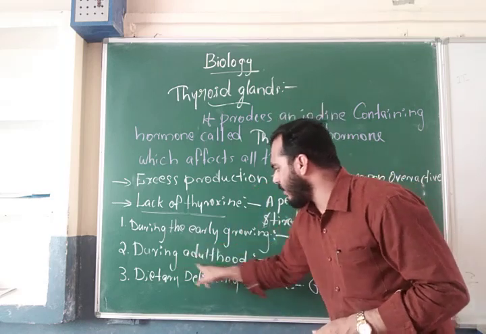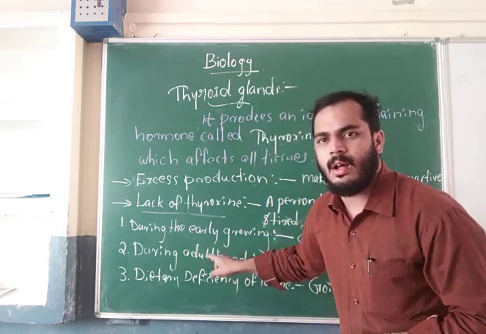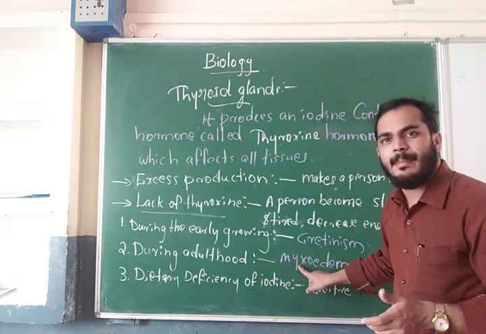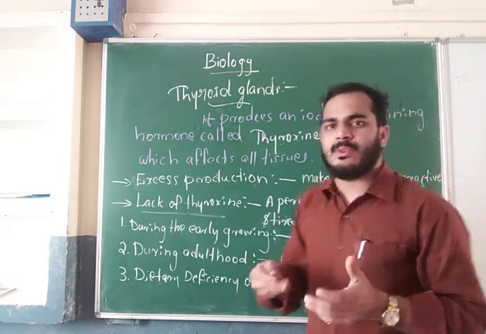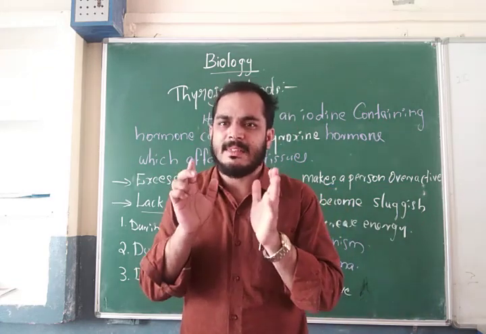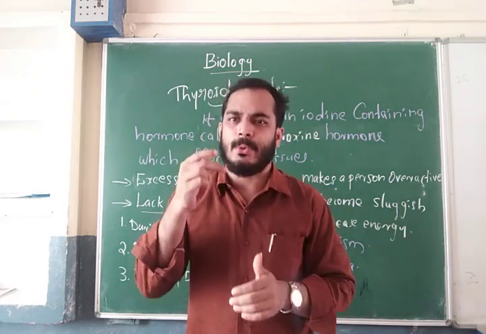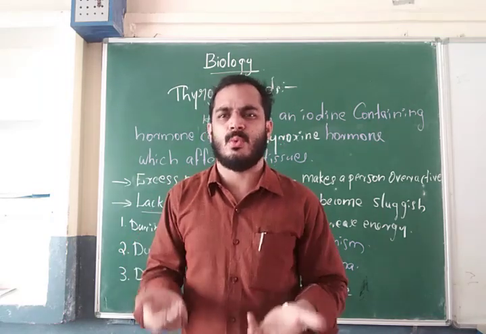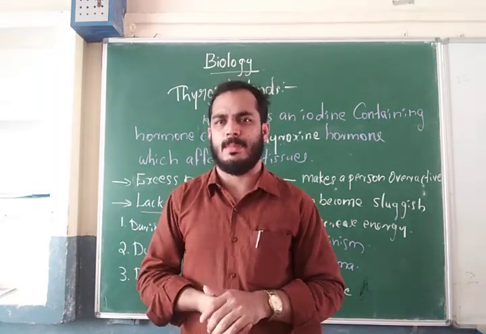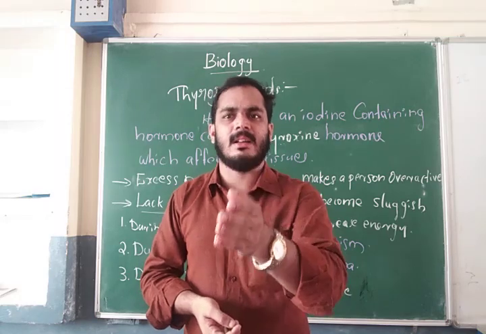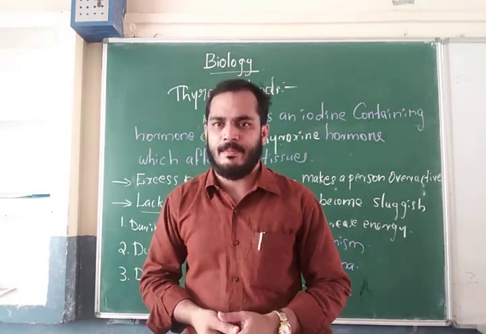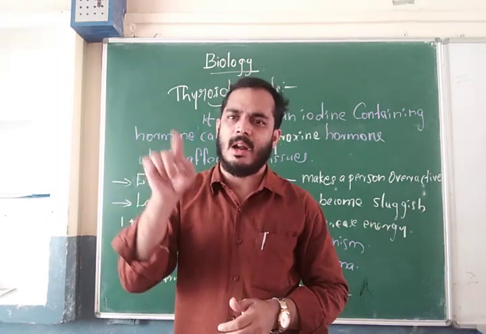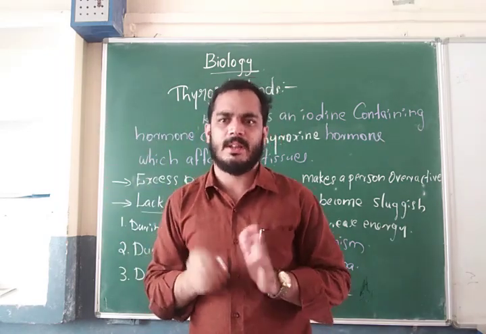Next, during adulthood, what happens? That person is affected by the disease myxoedema. Myxoedema is a type of sluggish process, with slow movement, slow activities, and being inactive. The person can't do any work properly. That disease is called myxoedema, and it is formed only in adulthood.